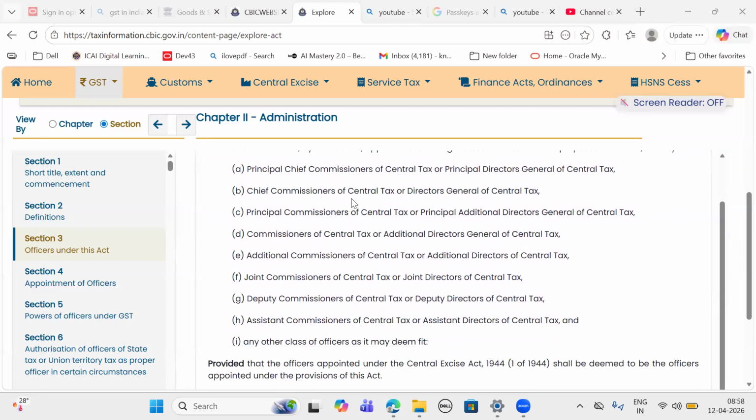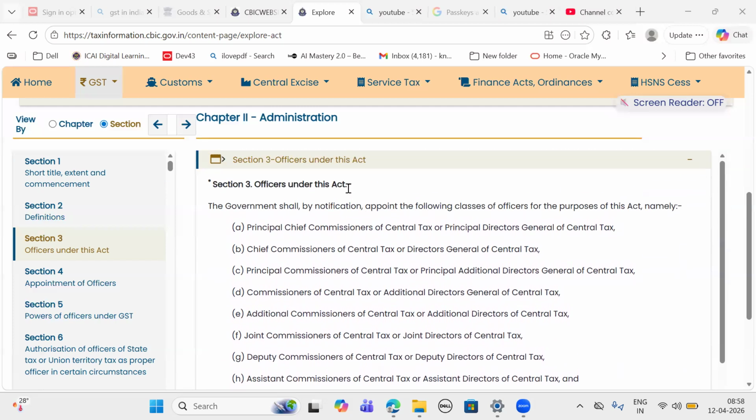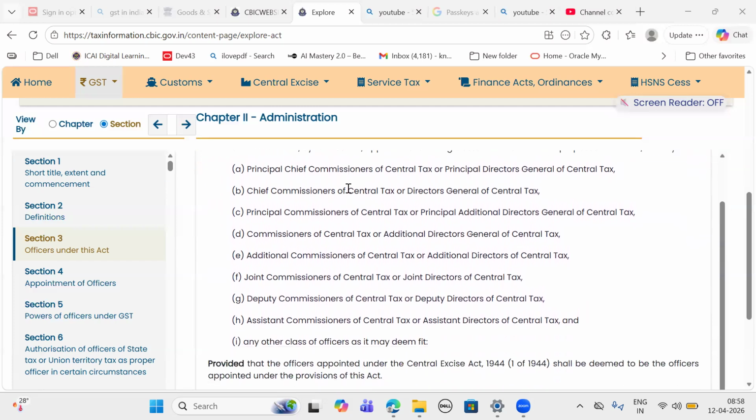If we sum it up: Principal Chief Commissioner of Central Tax or Principal Director General of Central Tax, Chief Commissioner of Central Tax or Director General of Central Tax, Principal Commissioner of Central Tax or Principal Additional Director General of Central Tax, Commissioner of Central Tax or Additional Director General of Central Tax, Additional Commissioner of Central Tax or Additional Director of Central Tax,